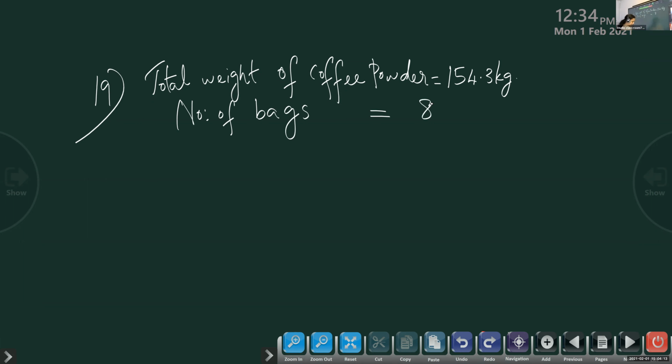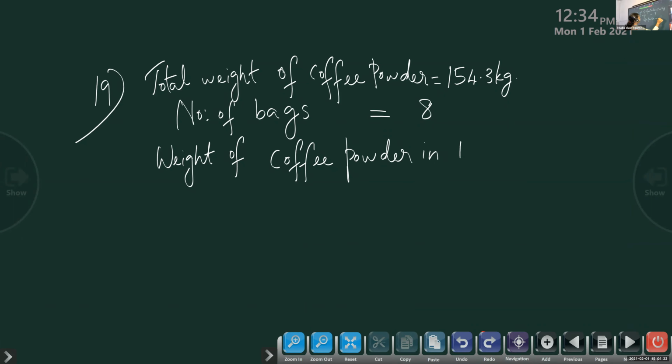We have 8 bags. So weight of coffee powder in one bag, that's what we have to find out. 154.3 divided by 8. Here, children, this is a decimal number.